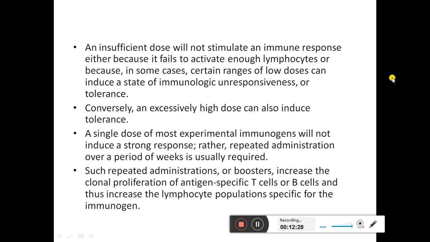A single dose of most experimental immunogens will not induce a strong response. Rather, repeated administration over a period of weeks is usually required. Such repeated administrations or boosters increase the clonal proliferation of antigen-specific T cells or B cells and thus increase the lymphocyte populations specific for the immunogen.